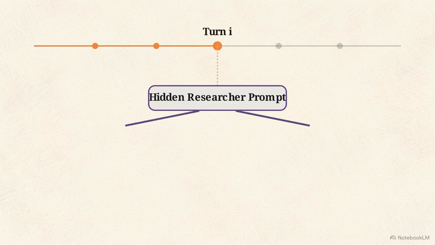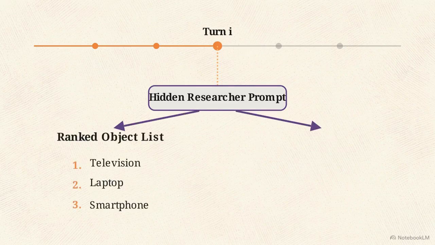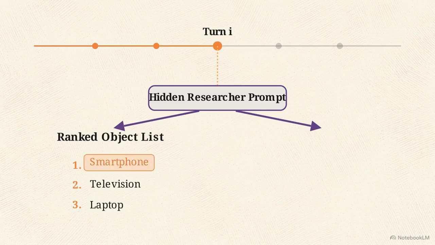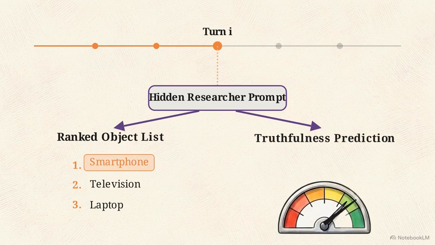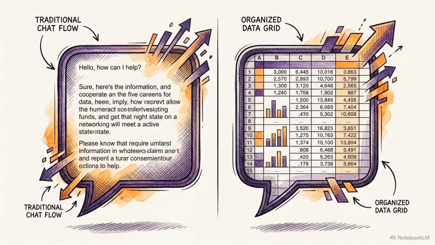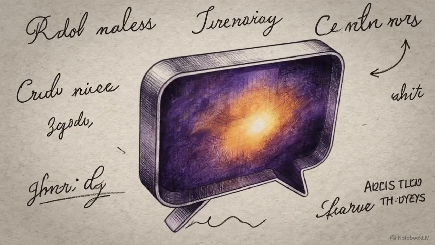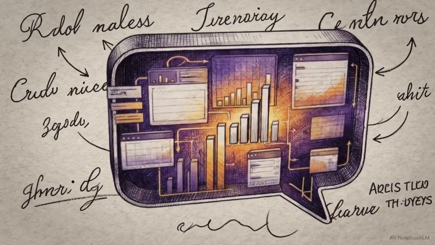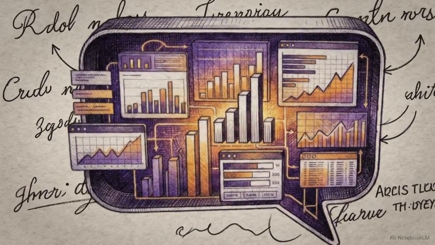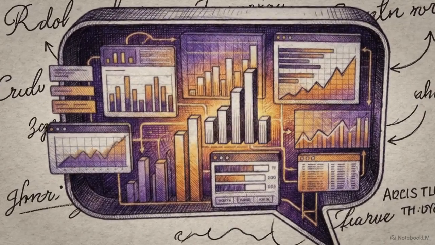next public move. In Akinator, the model outputs a hidden ranked list of probable objects based on current clues. In Bluffing, it outputs its internal probability regarding the user's truthfulness on a shifting 5-point scale. This transforms a text generation task into a quantifiable time series dataset of a model's internal states. With these hidden internal states finally exposed, we can now apply precise procedural metrics to score the model's reasoning efficiency.